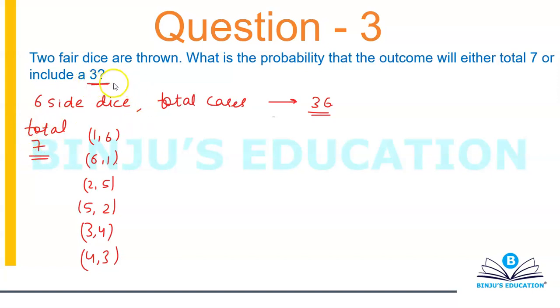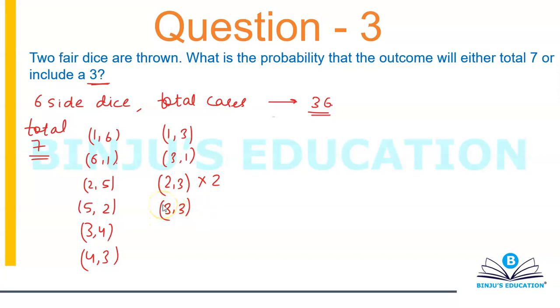And it says include a 3. So for including 3, I can have 1 3, the opposite 3 1, 2 3, then the opposite also. So I'm going to simply multiply this by 2 rather than writing it again and again. Then I can have 3 3, which will be only once.